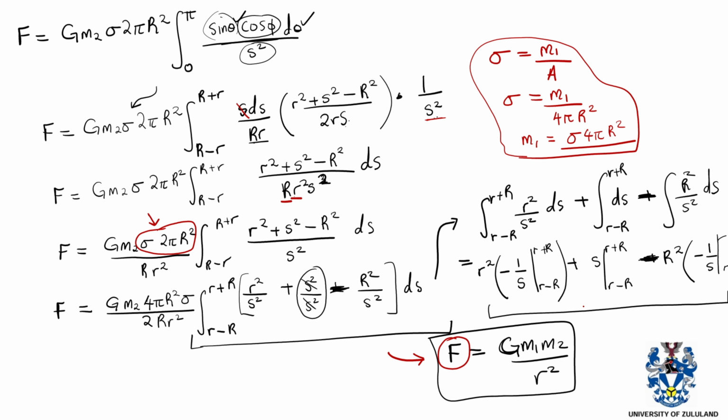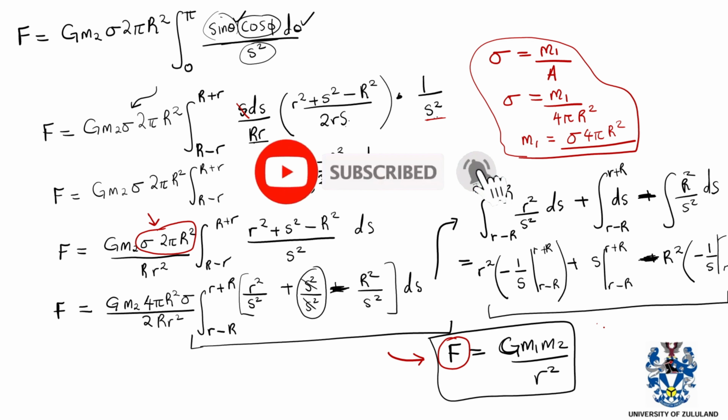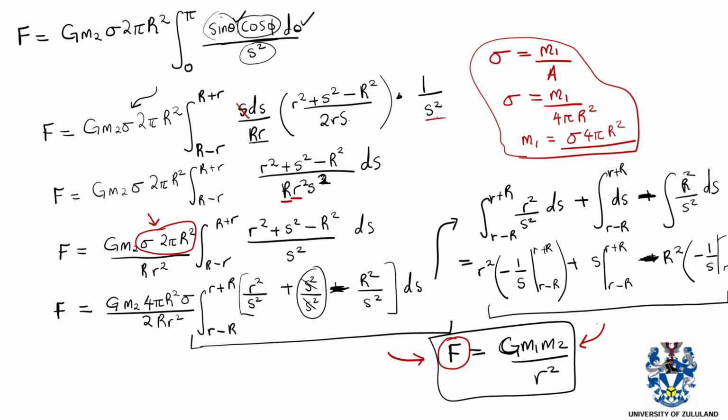But here, in a sense, we can say that the expression that we use to find the gravitational force, even if we've got a very big object and a very small object, we'll use the same expression to find the force because they are still related in the same way. So basically, it still satisfies Newton's gravitational law that says that force is directly proportional to the product of the masses and inversely proportional to the square of the distance between their centers.